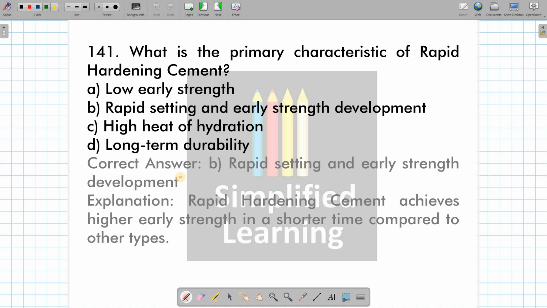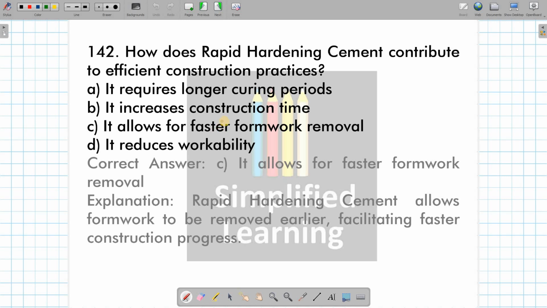And what is the primary characteristic of rapid hardening cement? Okay, the name itself is suggesting something. Rapid hardening cement means it is going to set rapidly, easily, and have high early strength development. Answer is B.